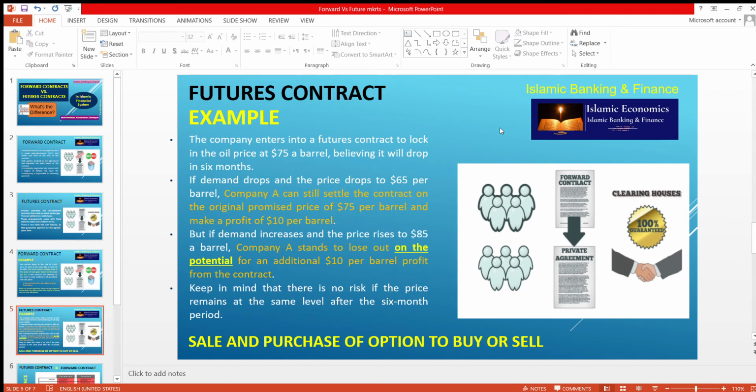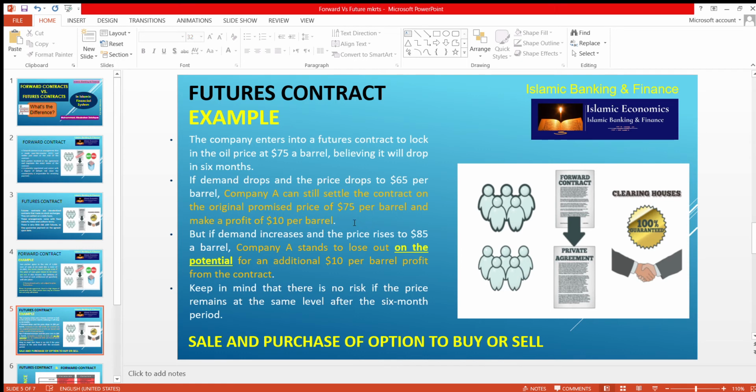Let's see an example of a future contract. The company enters into a future contract to lock the oil price at $75 per barrel, believing it will drop in 6 months. If demand drops in future and the price drops to $65 per barrel, then company A can still settle the contract at the original promised price of $75 per barrel and make a profit of $10 per barrel.